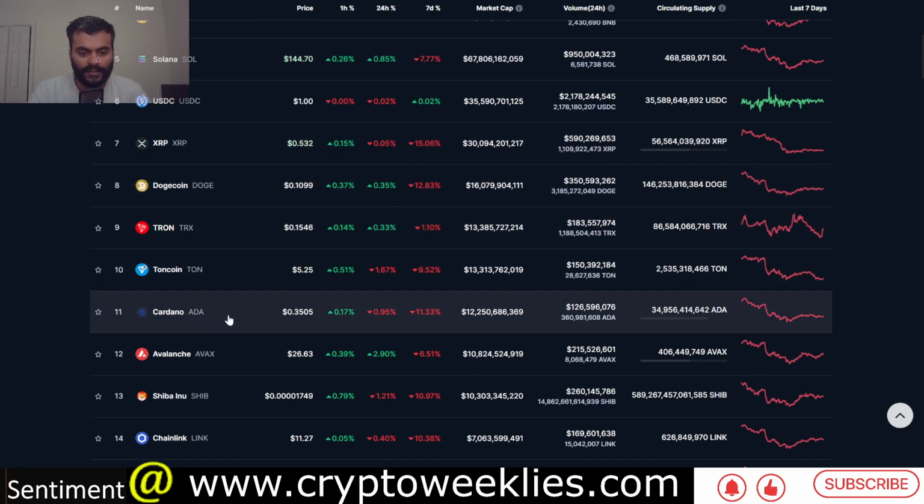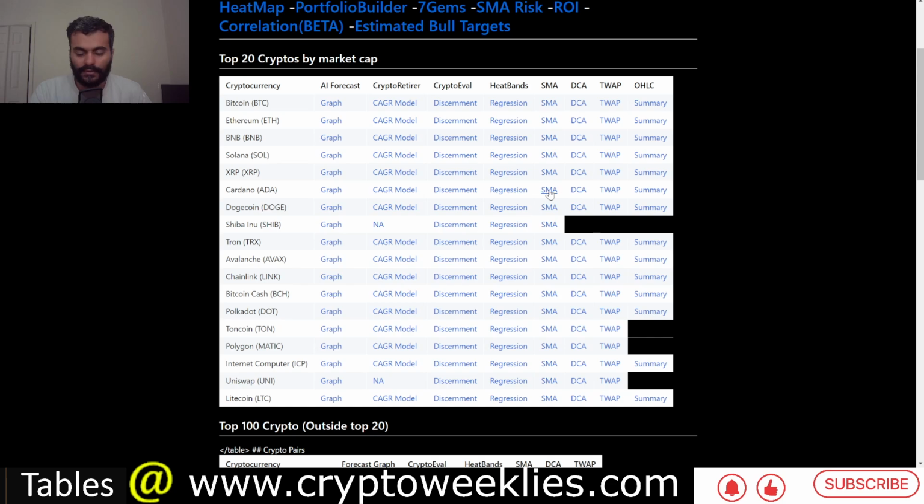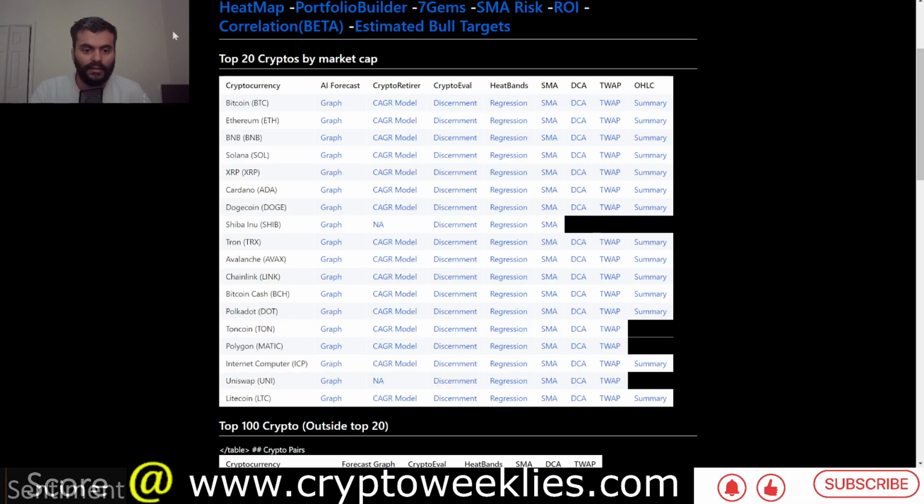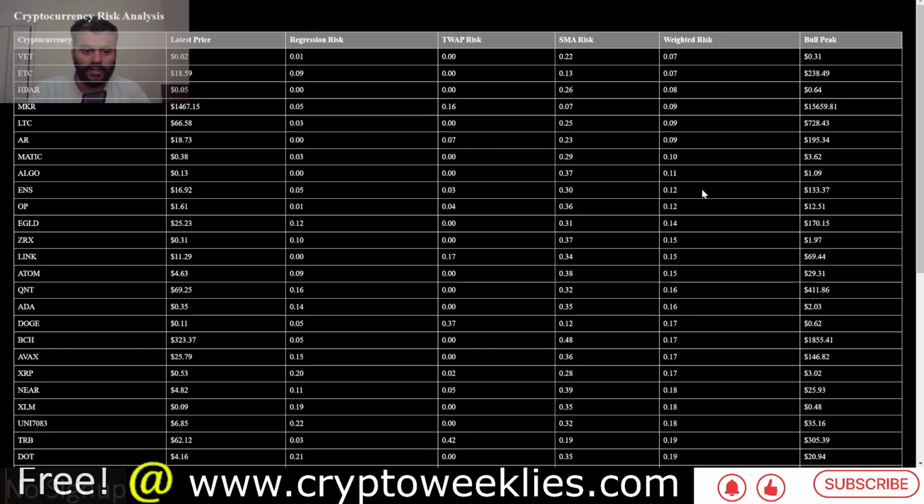In terms of market cap, it's ranked number 11th, still with a market cap above $12.2 billion. If we go back to the bull run targets, the lowest risk is on its time weighted average pair, essentially 0, and per the regression or the DCA pair, the risk is at 0.16, not too bad. And the machine learning based price forecast is sharing a story between 40 cents and about $1.30 at 1 standard deviation itself.